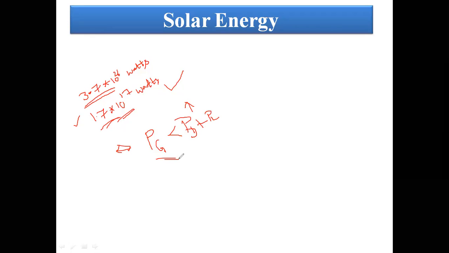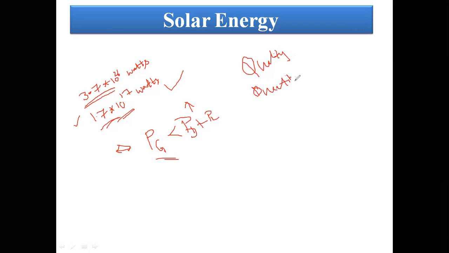The drawback is, in the power system the main objective is to satisfy the consumer in two parameters: quality and quantity.